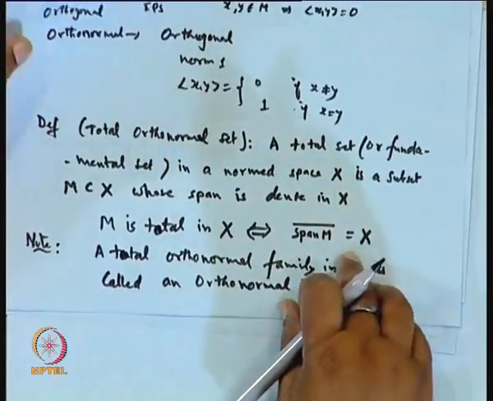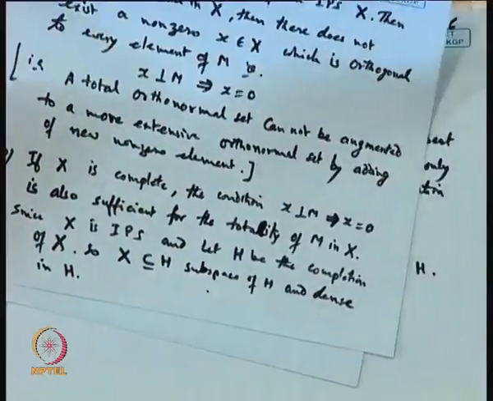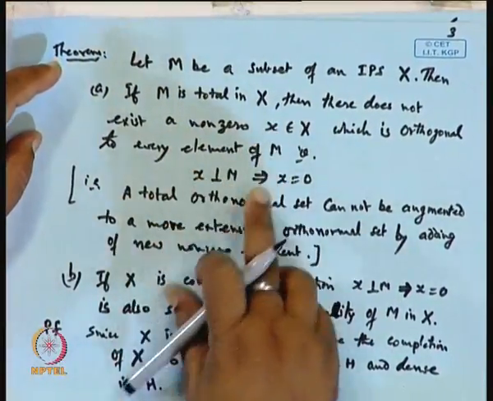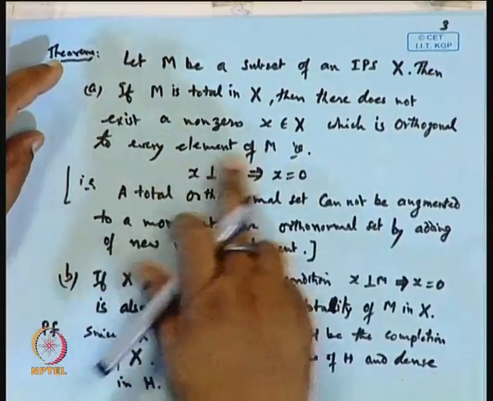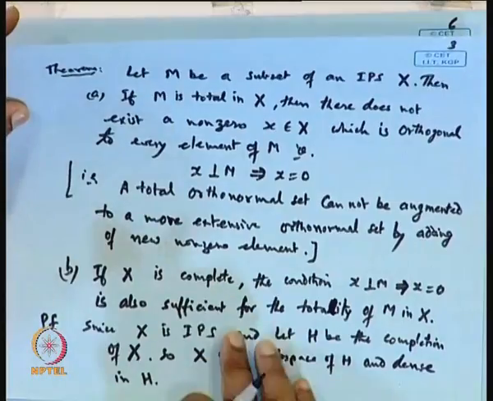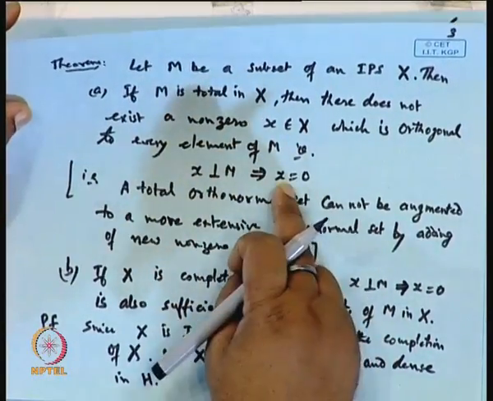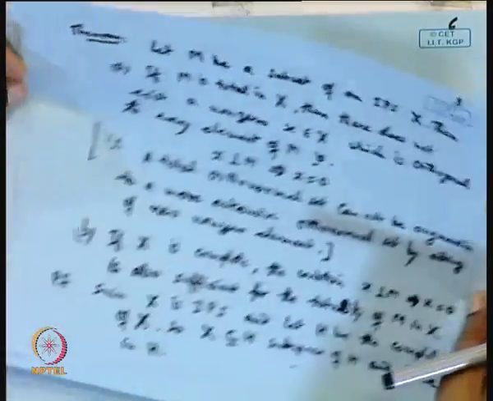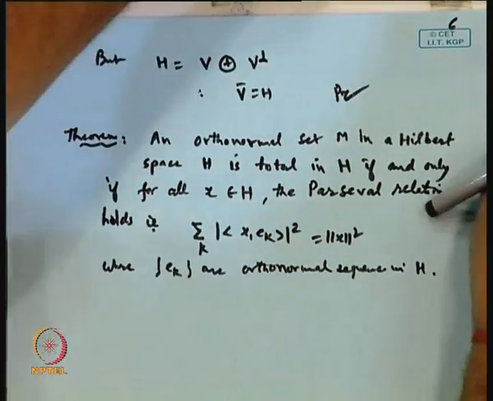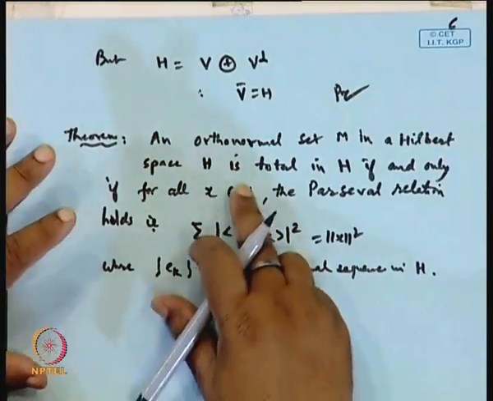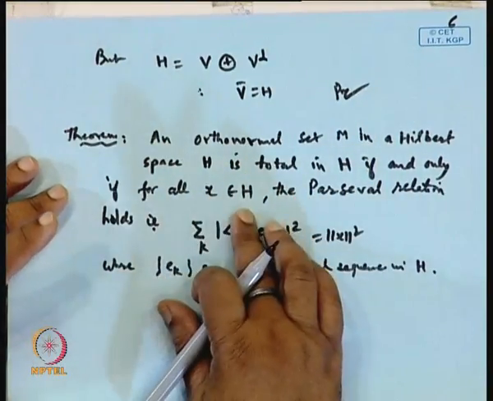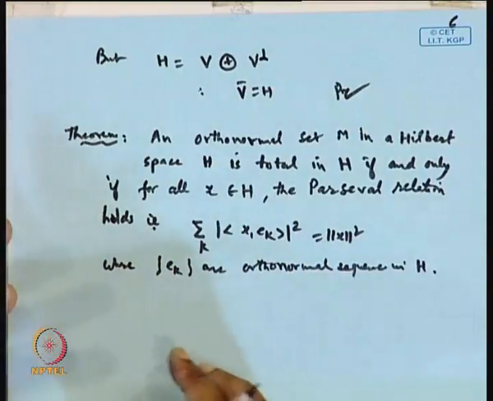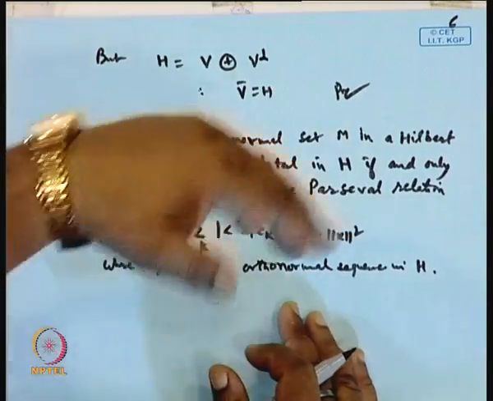And using this, we have proved one result: if M is total in X, then there does not exist a non-zero x which is orthogonal to every element of M. And if X is complete, then this is also a sufficient condition. Now, this is another way of defining the total: an orthonormal set M in a Hilbert space is total in H if and only if for all x the Parseval relation holds. Now, this is easy to verify.